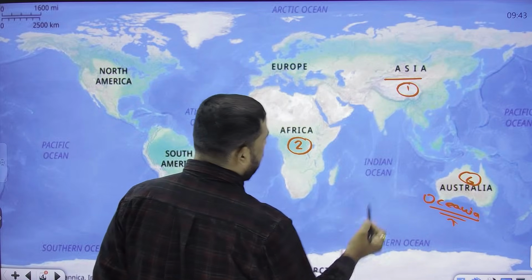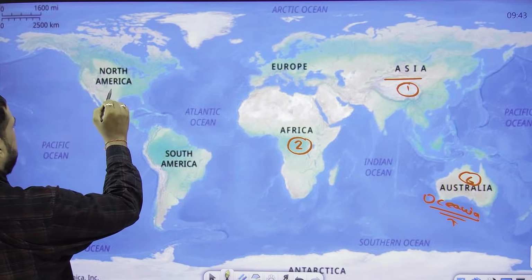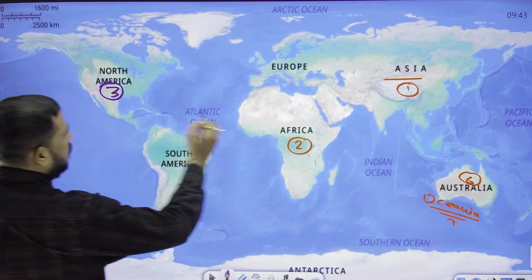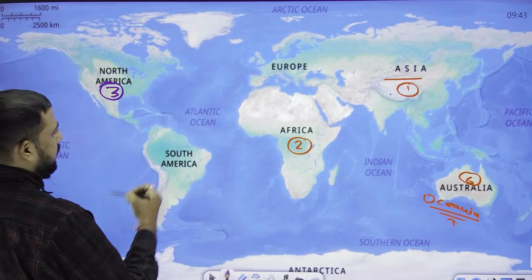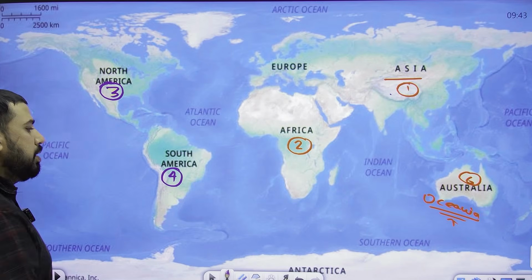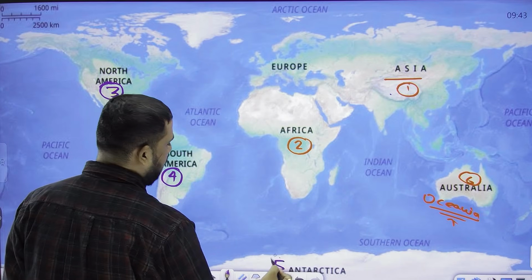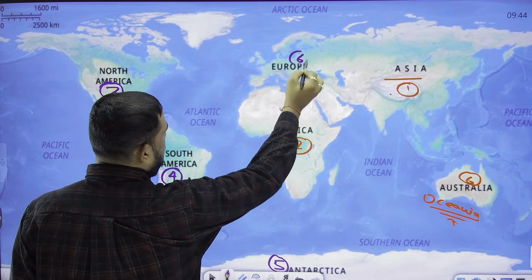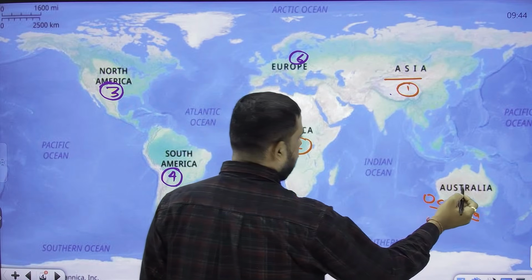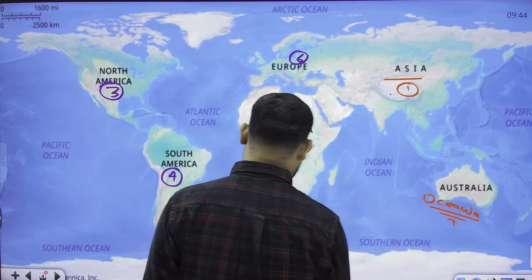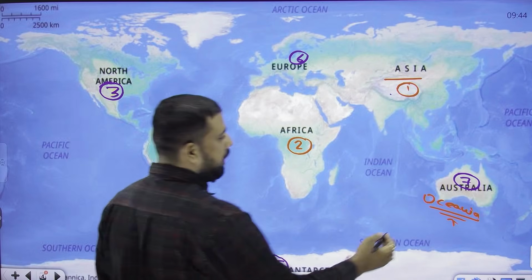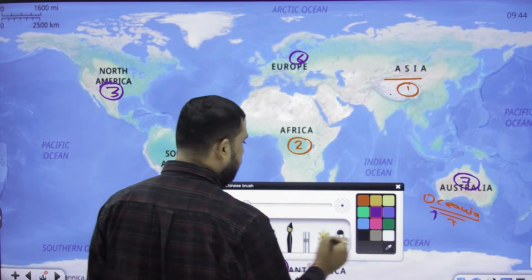As you compare area wise, on third position it is North America. As you are able to see, on first position it is Asia, on second position Africa, third position North America, on the fourth position South America, on the fifth position Antarctica, sixth is Europe, and, kindly correct it, seventh is Australia. Australia is the seventh largest continent in the world, which is named Oceania.